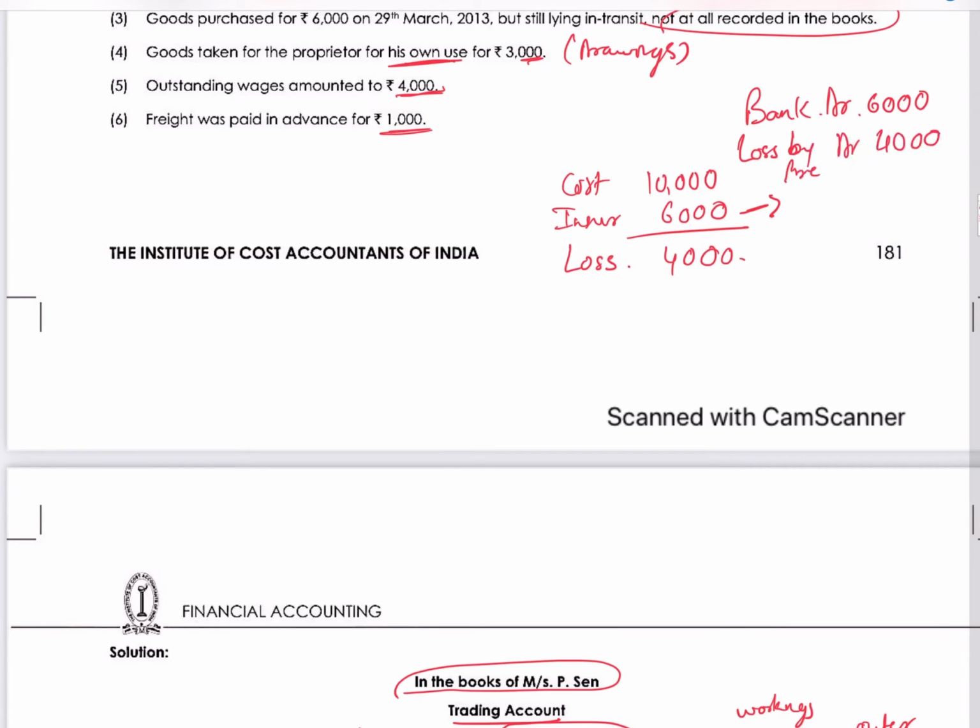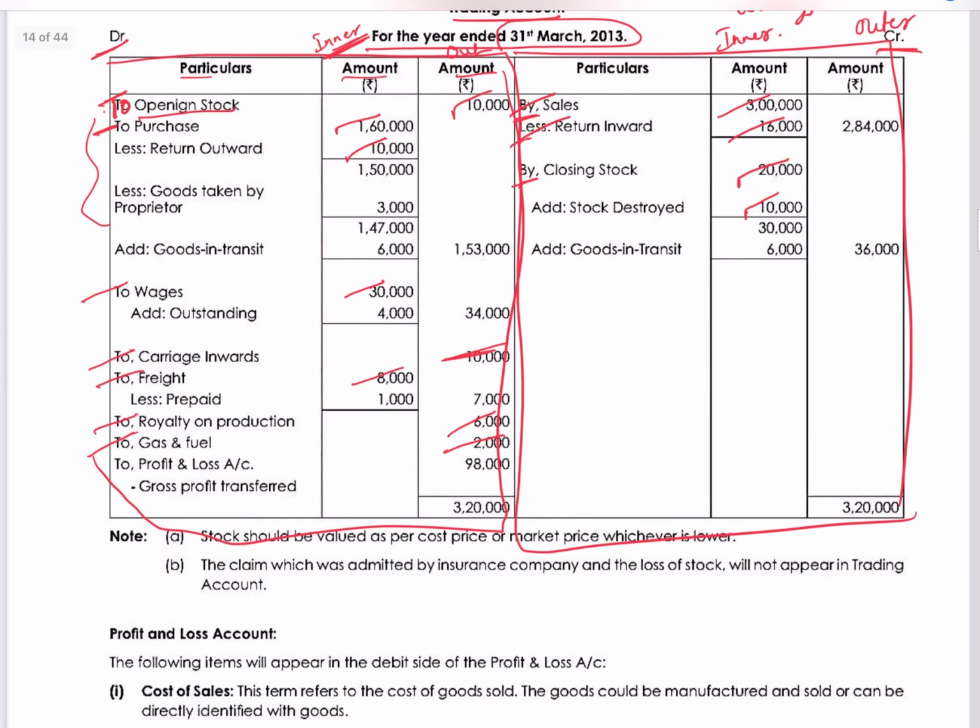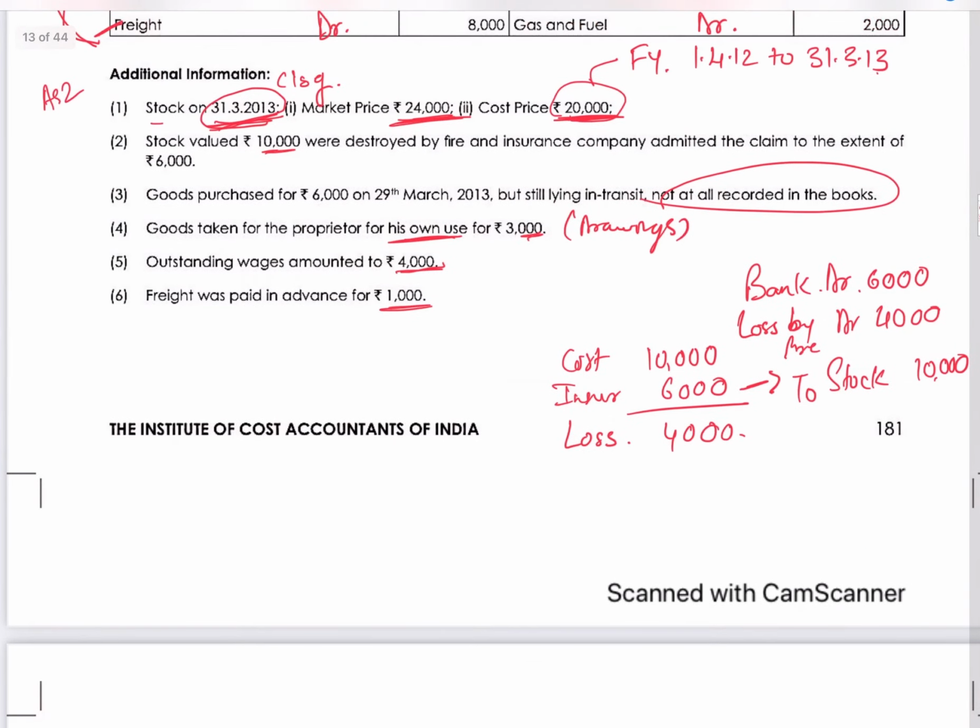Correct? Loss is a debit. Why? Expenses are nominal account, debit all expenses and losses. It's a loss, so debit loss by fire 4,000, to stock 10,000. So I reduced 10,000 here. It will have two impacts: 10,000 goes away, 6,000 will hit the bank, and another 4,000 will hit your P&L account because it's a loss. Okay. Next, goods purchased 6,000 on 29th March but still lying in transit, not at all recorded in the books.